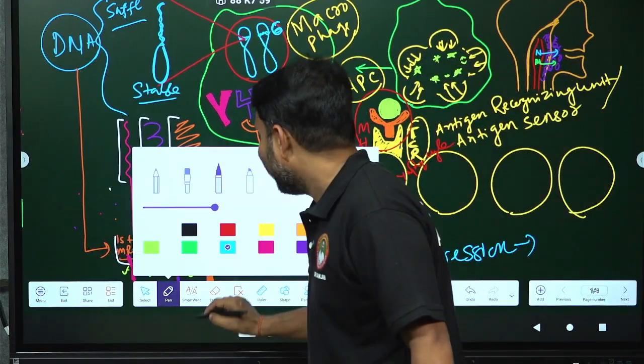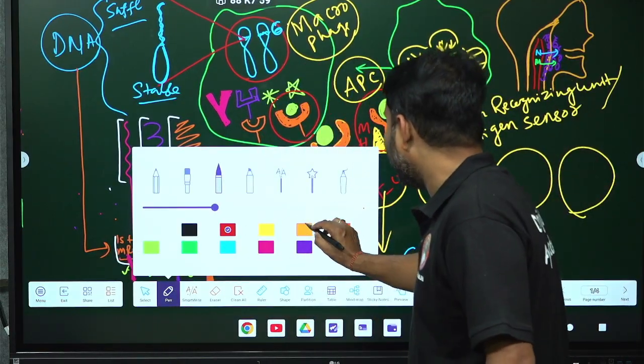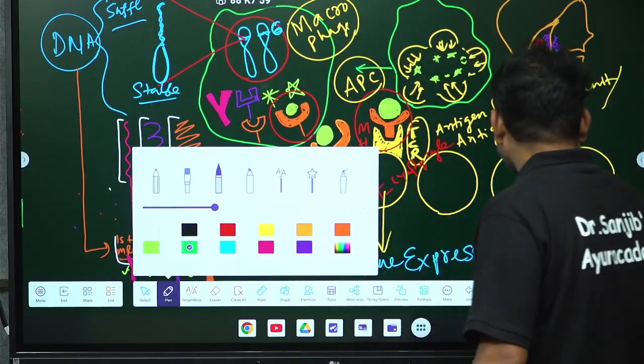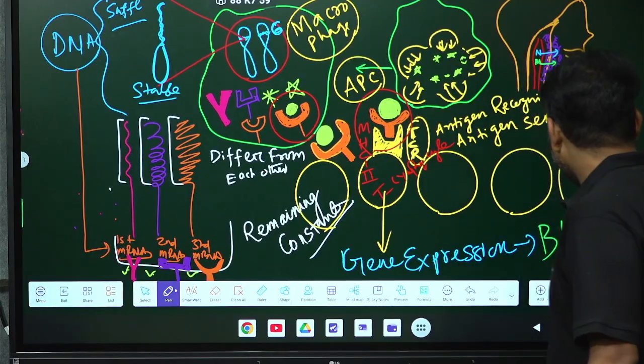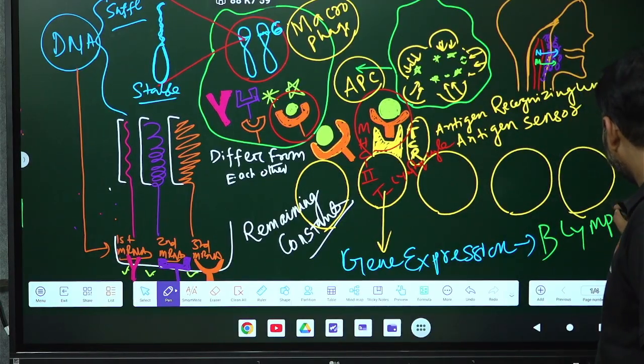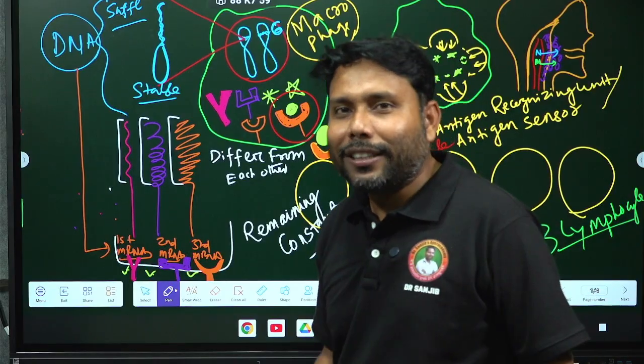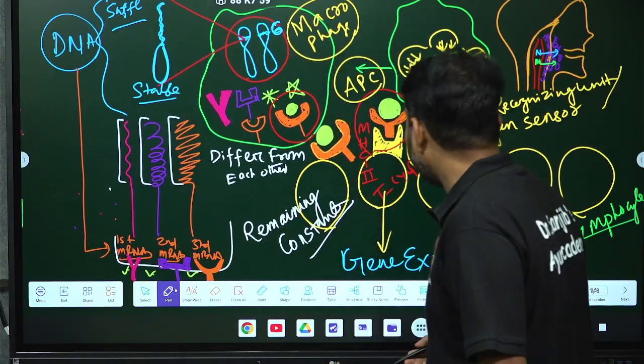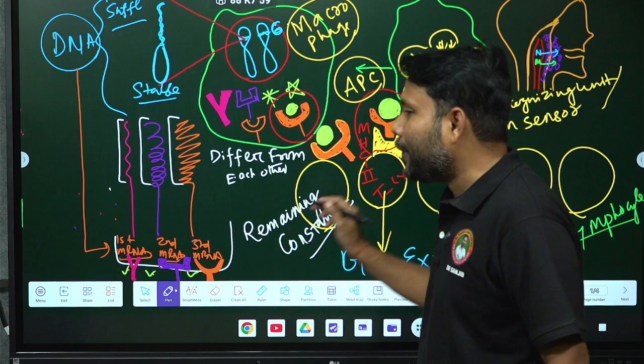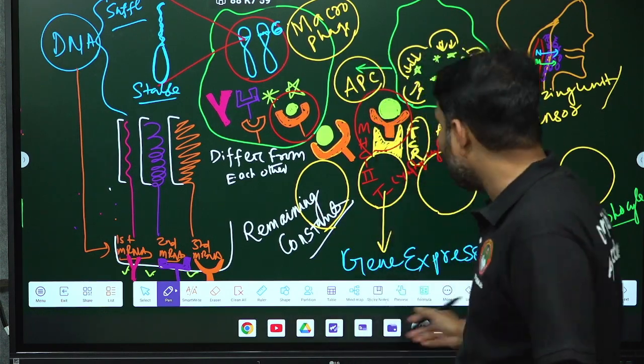Very interesting. The T lymphocyte will act on the B lymphocyte. B lymphocyte is from the bone marrow. T lymphocyte is from the thymus gland. This is a question that comes in entrance exams. T lymphocyte from the thymus gland, B lymphocyte from the bone marrow.